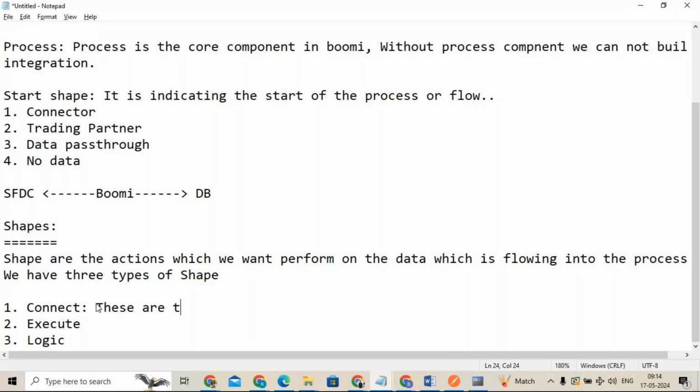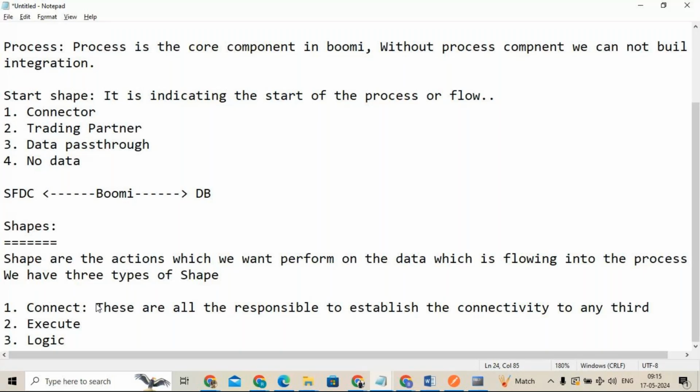These are the shapes responsible to establish connectivity to any third party application system. Any third party means, see, this is one of the third party applications, and this is one of the third party applications.